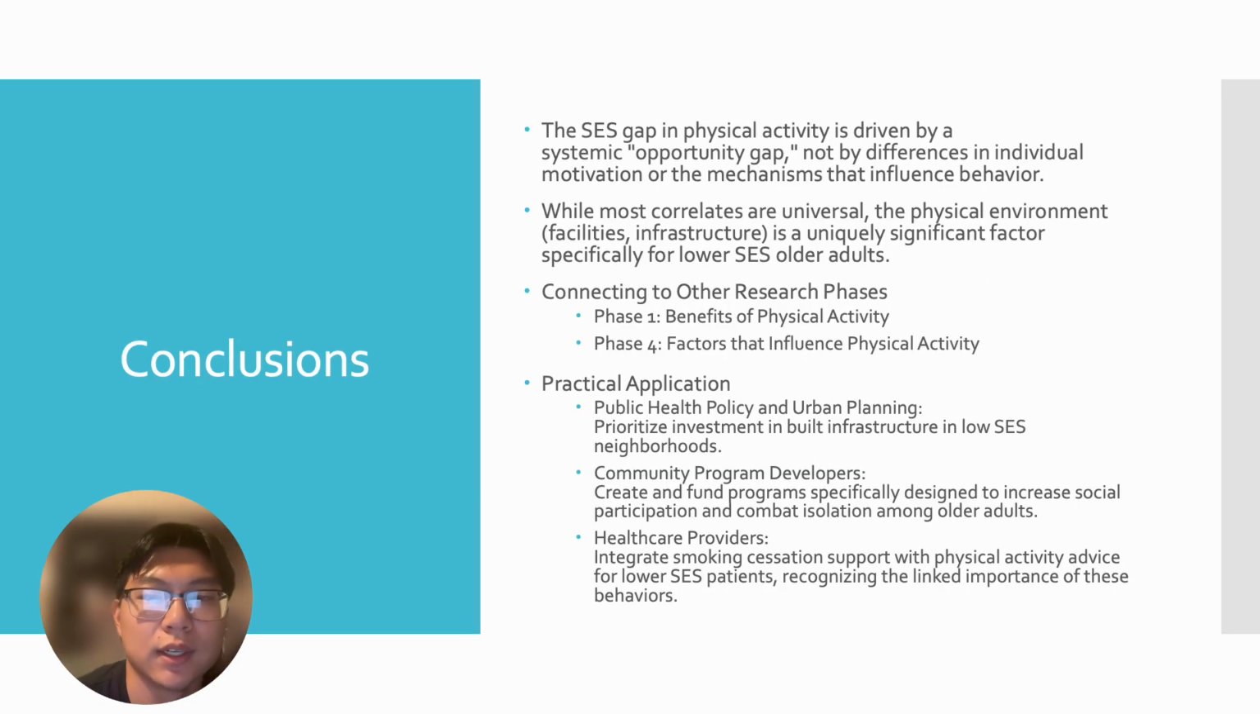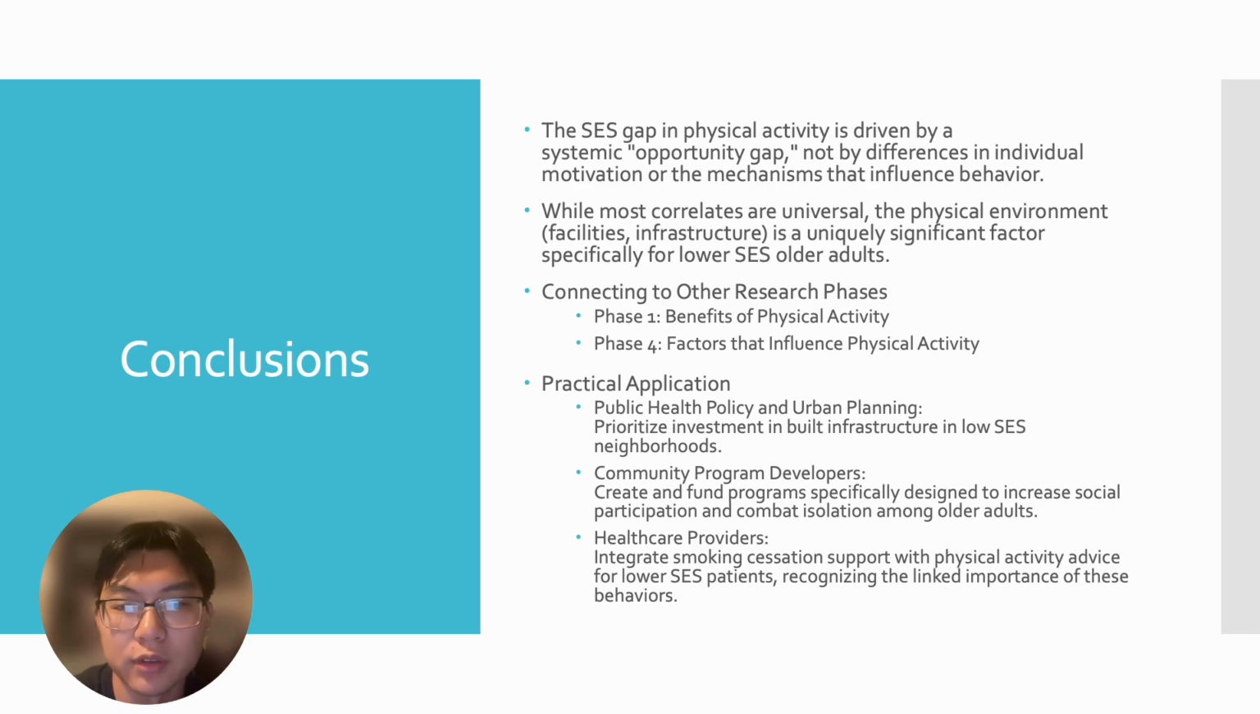So in conclusion, the SES gap in physical activity is driven by a systematic opportunity gap, not by differences in individual motivation or the mechanisms that influence behavior, because many of the variables are the same. It's just whether they have access or not. And while many correlates are universal, the physical environment, facilities and infrastructures, is a uniquely significant factor specifically for lower socioeconomic status older adults. Connecting to other phases, phase 1, benefits of physical activity, less depressive symptoms, low alcohol consumption. And phase 4, factors that influence physical activity, in this case would be facilities and infrastructure, and also social perception, as we saw.